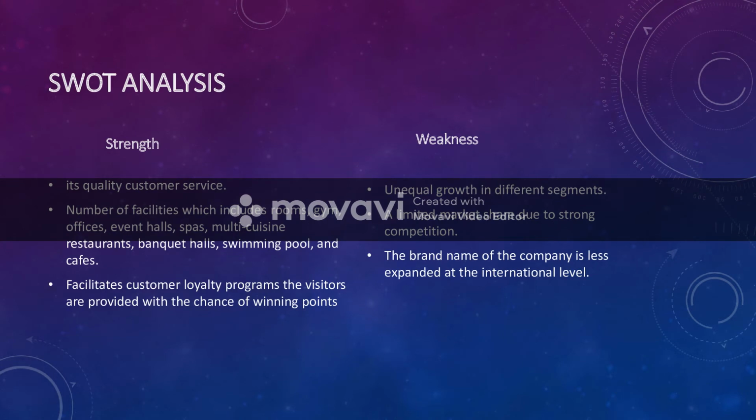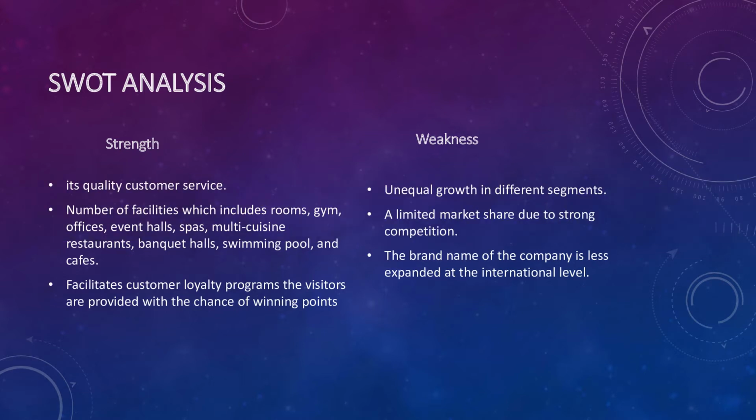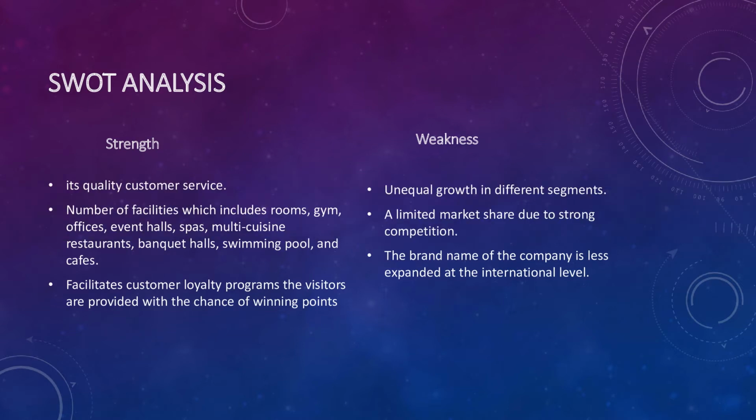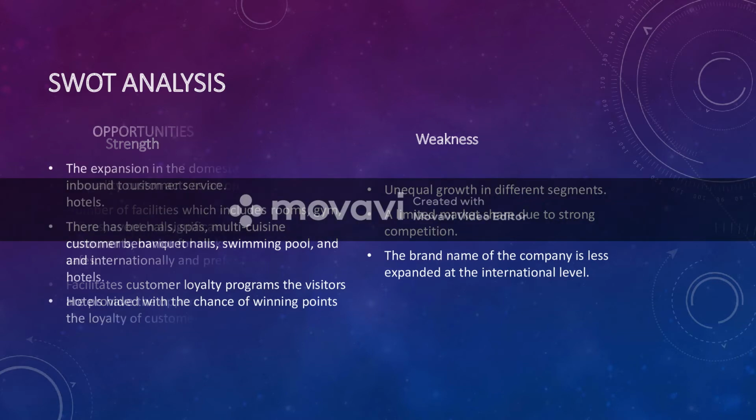Let's start with the strengths first. It is highly popular among customers for its customer services. A number of facilities, which include rooms, gym, office, event halls, spa, multi-cuisine restaurants, banquet halls, swimming pools, and cafes, are provided. For visitors, customer loyalty programs are provided with the chance of winning points for their membership cards. On the other hand, weaknesses are its unequal growth in different segments and a limited market share due to strong competition. The brand name of the company is less expanded at the international level.